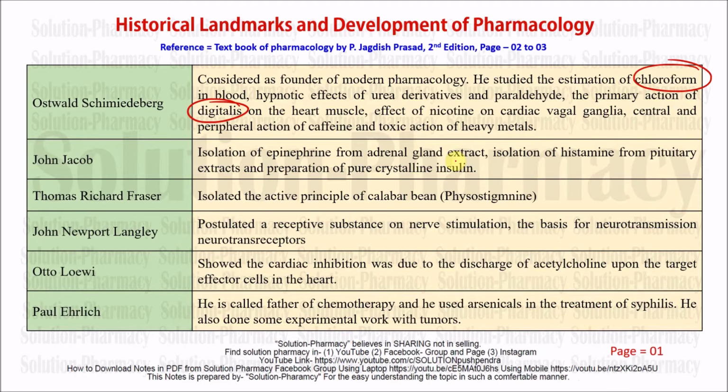He showed the cardiac inhibition that was due to the discharge of acetylcholine upon the target effector cell in the heart. That means there is a cardiac inhibition, and that was due to discharge of acetylcholine, which is an example of neurotransmitter. Next is Paul Ehrlich.